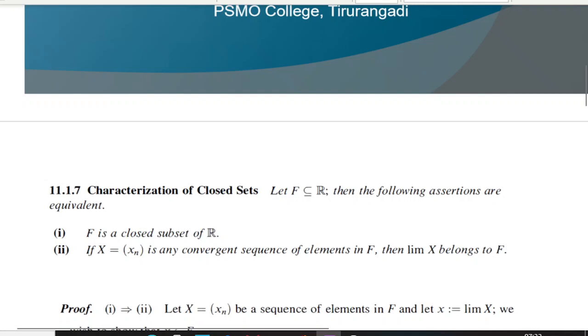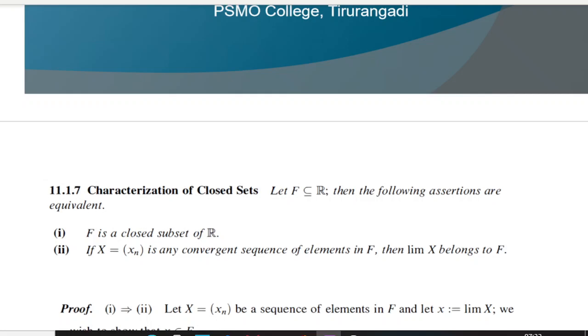That is, first one, F is a closed subset of R. Second, if x equal to (xn) is any convergent sequence of elements in F, then the limit of x belongs to F. So the characterization of closed sets says that whenever a set is said to be closed, then it contains all its limit points. We have studied that limit points means,